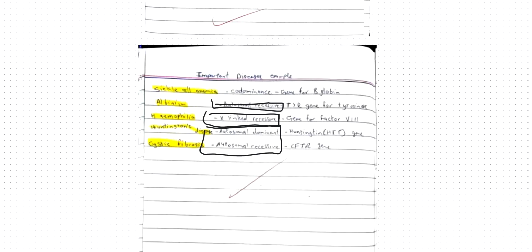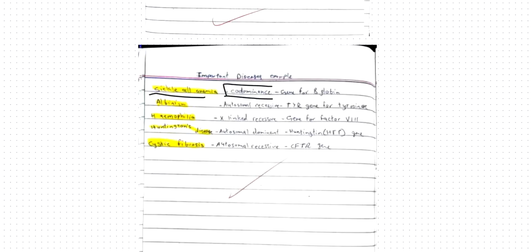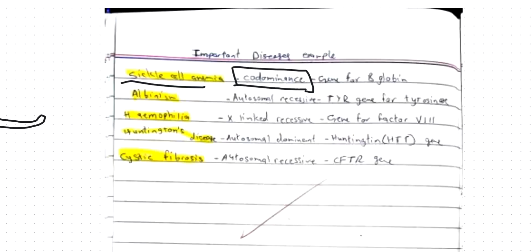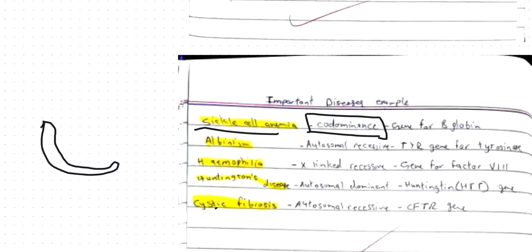If you have sickle cell anemia, that would be caused by codominance. You only have to know sickle cell anemia is caused by codominance. And what happens due to sickle cell anemia? Your red blood cells would be sickle shaped. As far as I know, you only have to know this much, because codominance is not in your syllabus.